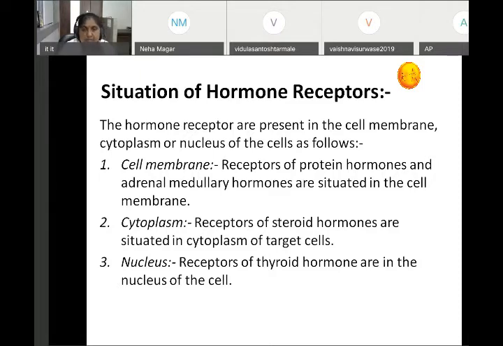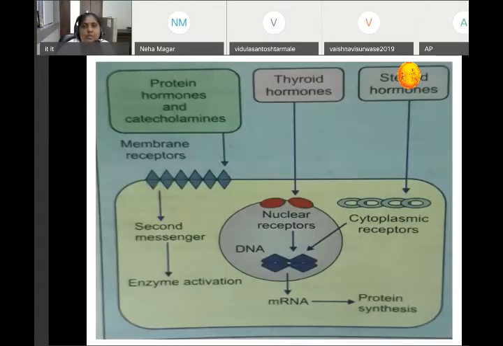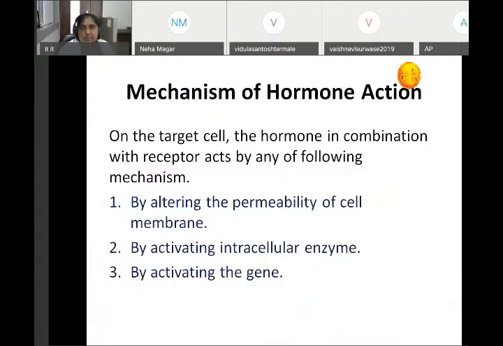The figure is there. See the protein hormones, where are they present? They are present in the cell membrane. Thyroid hormone, they are present in the nucleus, and steroid hormone, they are present in the cytoplasm. It's very important.